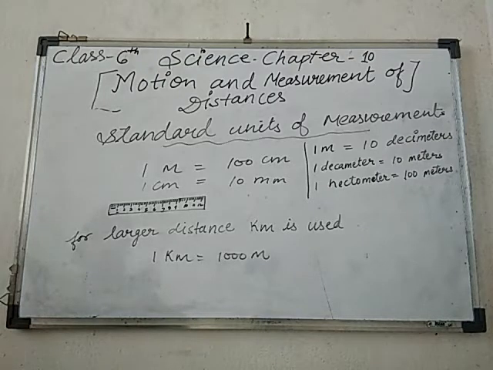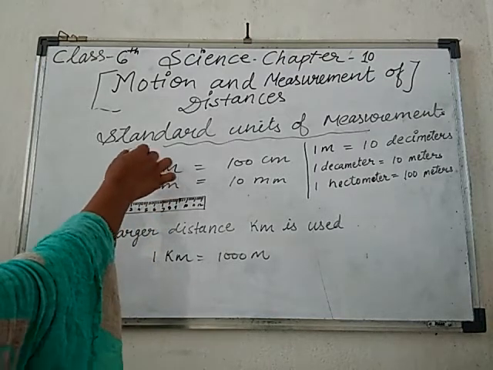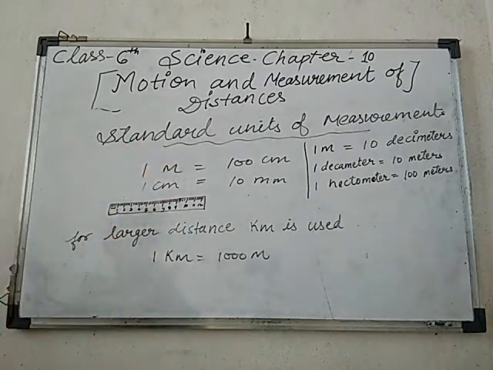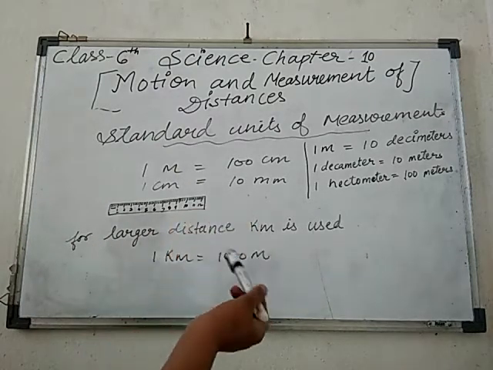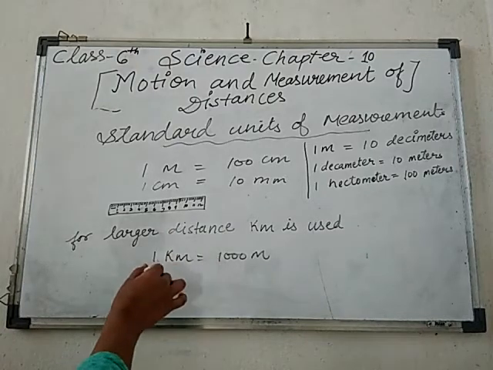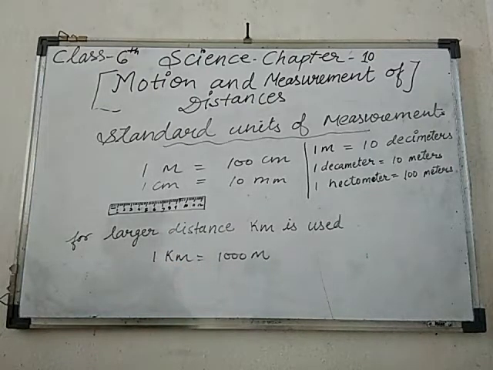If you're talking about larger distances, from one city to another city, like traveling from Delhi to Mumbai, then we never use this type of measurement unit. At that time we measure distances in kilometers. For example, 1 kilometer equals 1000 meters. So how many kilometers is the distance from Mumbai to Delhi, or Mumbai to Kolkata? 300, 400 kilometers. At that time we use it for larger distances, okay students.